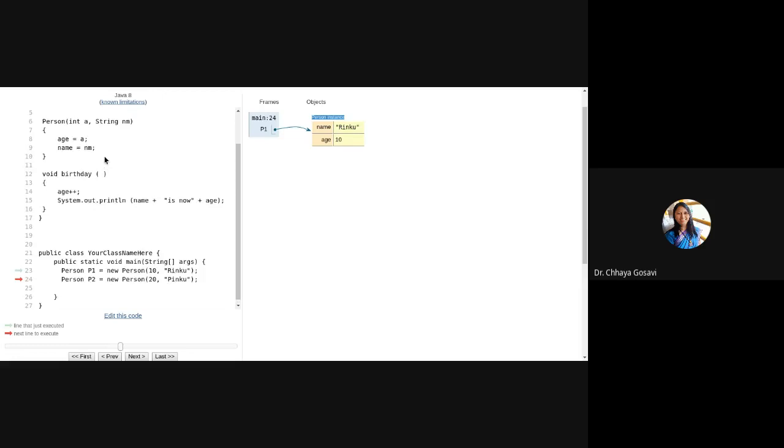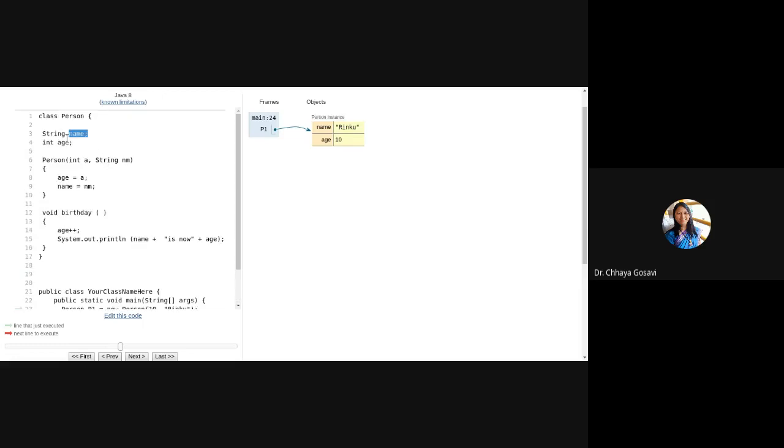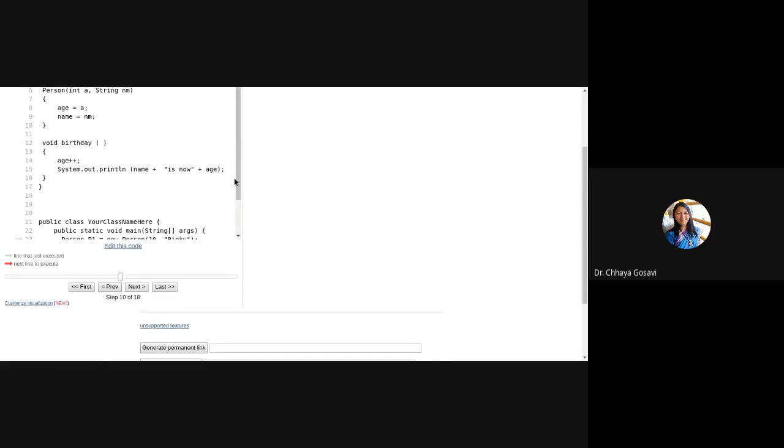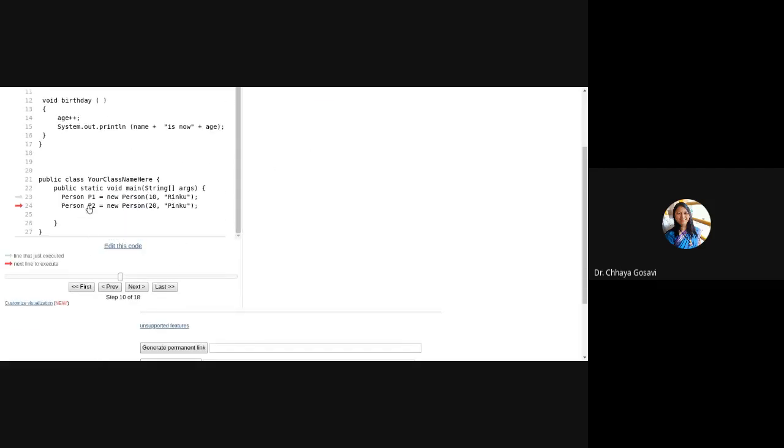So the class is saying every object should have a name and age. But the actual name and age, when you allocate them, is nothing but the object or instance of a class. So when you talk about p1, p1 is pointing to a memory where this object is present. Now if I want to create one more object, p2, again the same thing will happen.